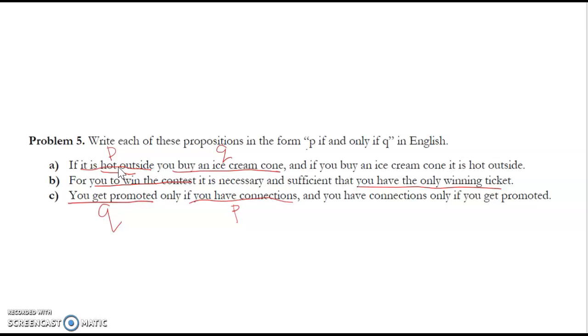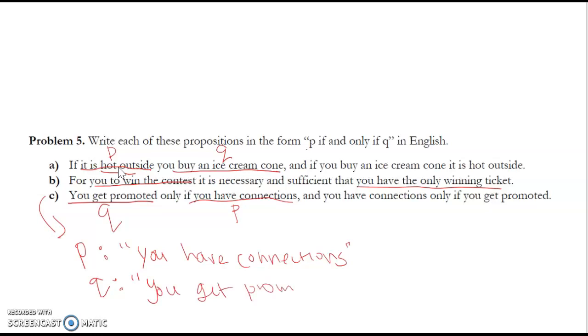So when you are writing out the solutions to similar problems on your exam, you would say for C, my proposition P is you have connections, and for Q, you have decided that your proposition Q is you get promoted. Then you write out that you have connections if and only if you get promoted, and that would be your answer for C. Okay, I hope it helps.